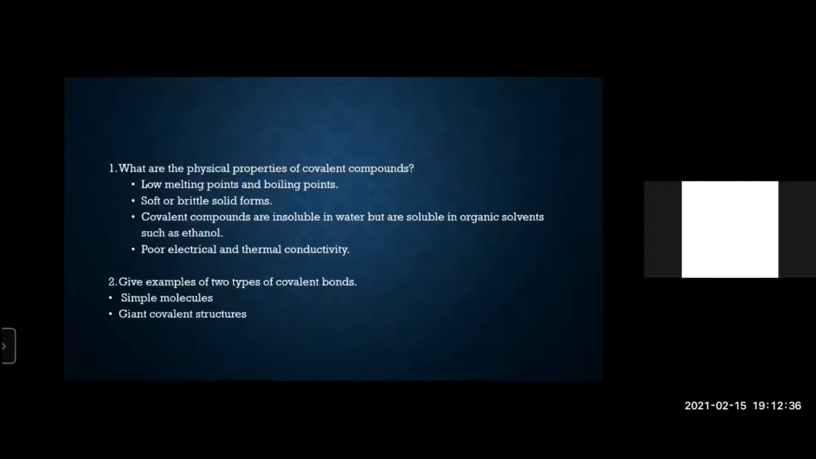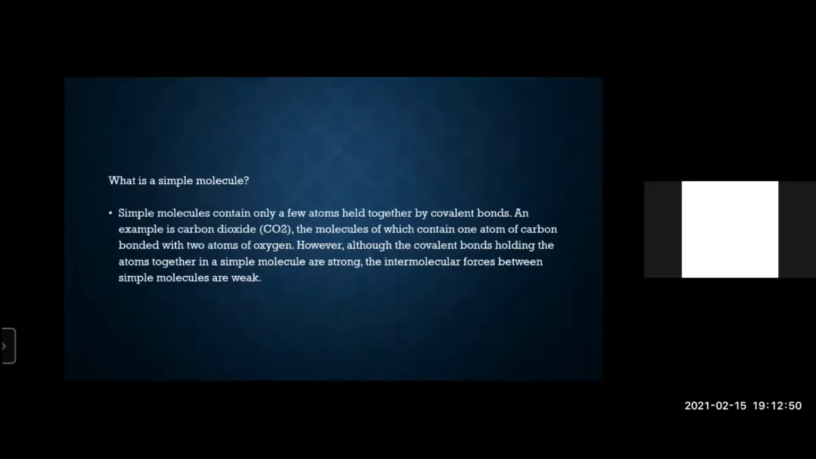Examples of covalent bonds are simple molecular covalent bonds and giant covalent structures. So let's first have a look at the simple molecules, and then we'll move to the giant molecular structures, or the macromolecules. What is a simple molecule? It has very few atoms held together by covalent bonds. For example, carbon dioxide. It's a simple covalent molecule.